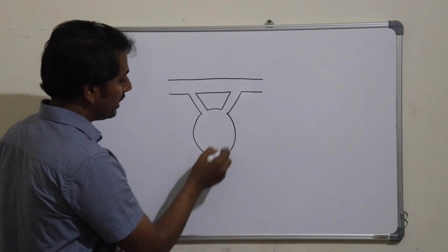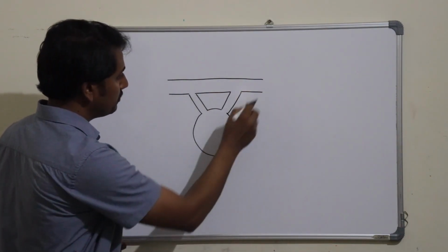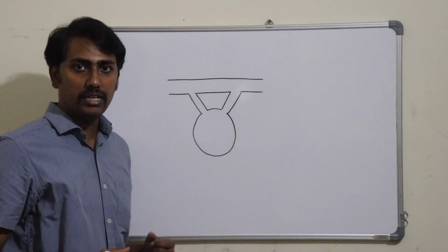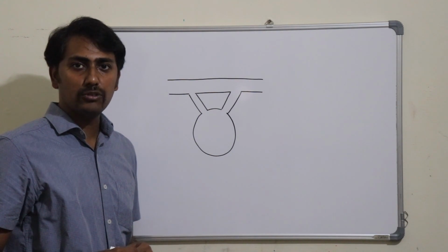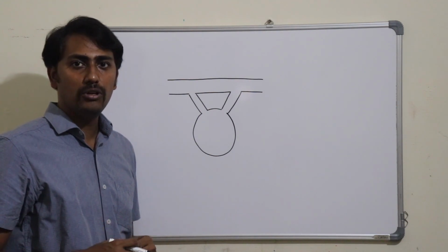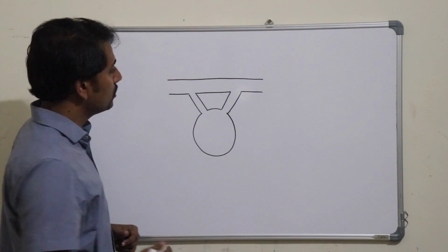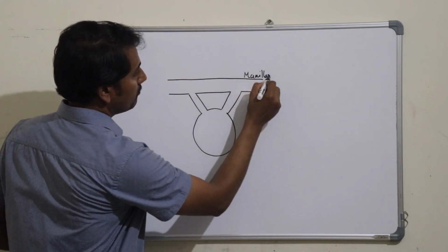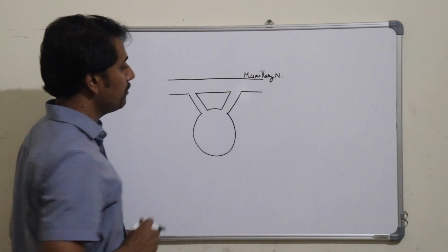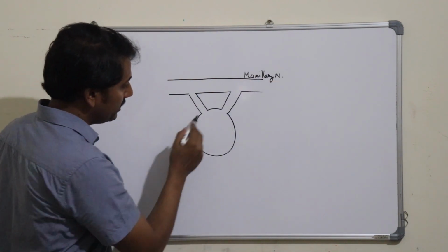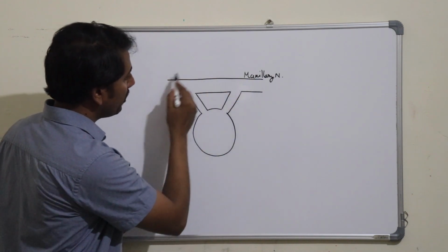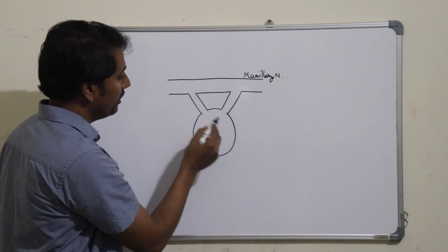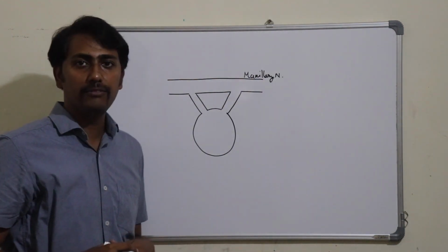This ganglion is present in a pyramidal or triangular space which is known as the pterygopalatine fossa. For detail of the pterygopalatine fossa, you can see my earlier video on it. So this was the maxillary nerve. Here we can see that the ganglion is topographically related with the maxillary nerve, as it is hanging from the maxillary nerve in the pterygopalatine fossa.